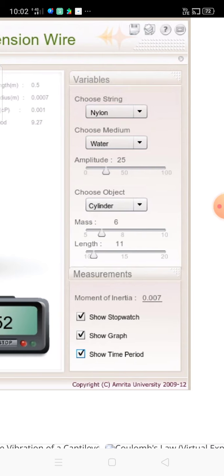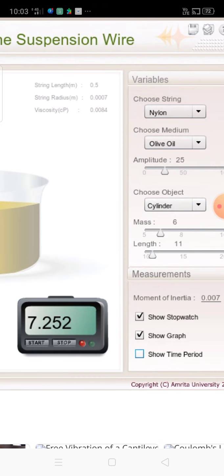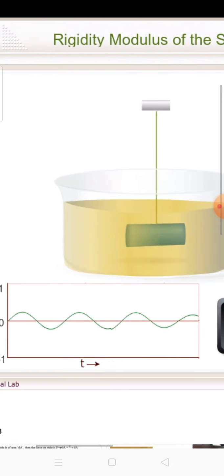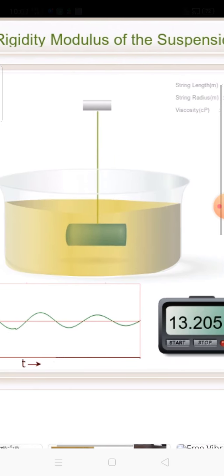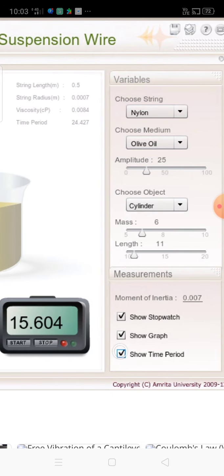Look over here. The moment of inertia is 0.007. When I was using olive oil, with show time period off, the start button is pressed, time started, and it is now immersed in the olive oil and a different motion of the graph is showing. Now I am stopping this process and showing the time period. So different materials having different viscosity, accordingly the time period will change.